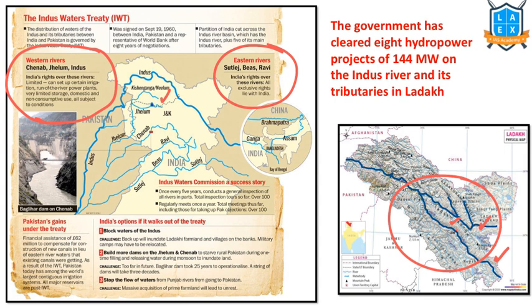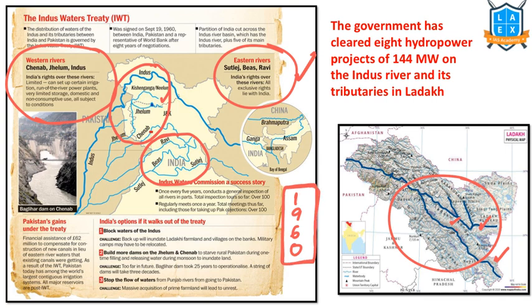On Satluj, Bias, and Ravi, exclusive rights lie with India. And on Jhelum, Chenab, and Indus, Pakistan has exclusive right. That doesn't mean we can't use these waters. We can use, but we cannot store these waters. That's the issue. In 1960, World Bank brokered the treaty between India and Pakistan. Even during wartime, this Indus Water Treaty was complied with by both the countries.